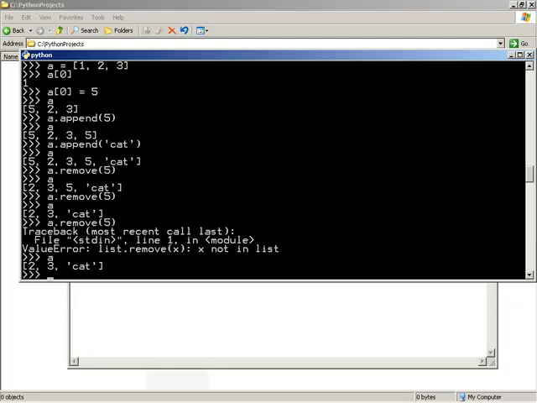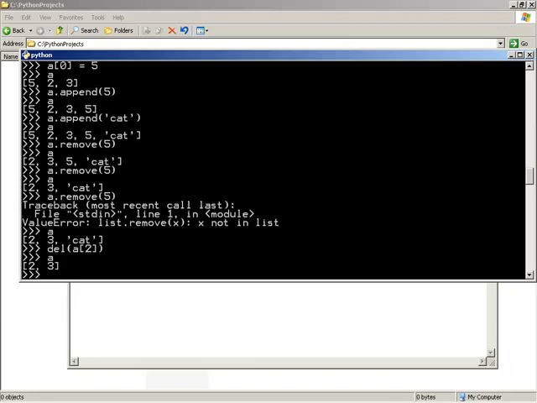Well, we can actually revisit the delete function in order to accomplish this. We can actually delete individual things out of a list by index. So using delete, we can say delete A and then give an index. Let's see, 0, 1, 2. Let's give the last one, so 2 for the cat. So A sub 2. And also be careful using delete, because if we use delete with A by itself, we could wipe the entire list out. But if we specify only delete A sub 2 and then look at A, we've taken out cat